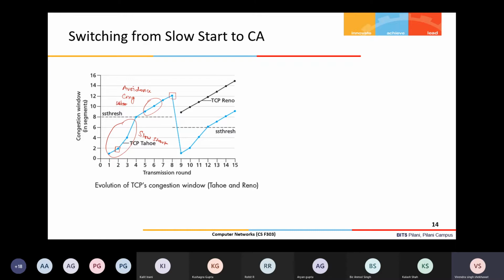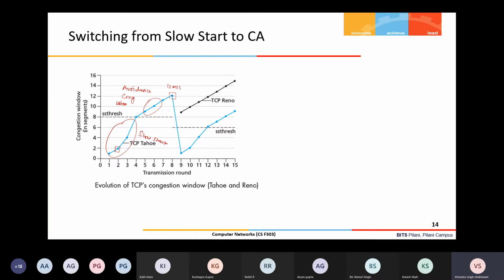So next, what we have discussed is that at this point, in the 8th transmission round, the congestion window was 12 MSS. 12 MSS means it can send 12 segments, provided that the data is available from the application side. If it is available, then let us say at this point one of the segments times out.